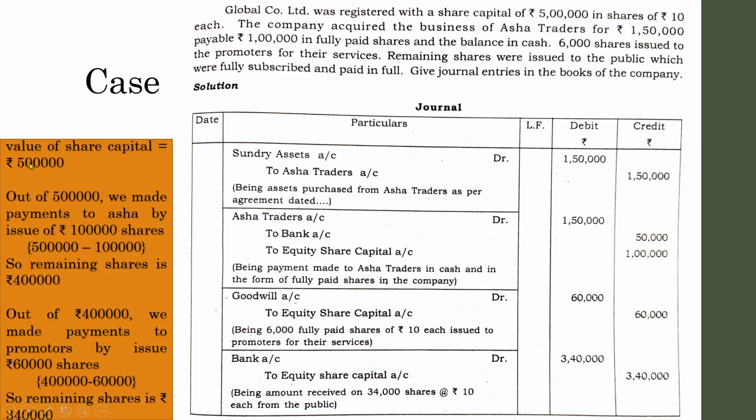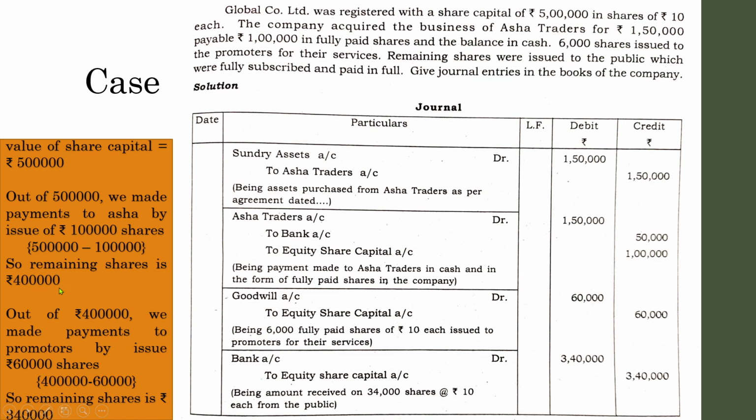Here it is mentioned that the total value of share capital is 5 lakhs. Out of 5 lakhs we made payment to Asha Traders, for the time being I am using the term Asha Traders, by issue of rupees 1 lakh shares. So out of 5 lakh shares in hand at the beginning, 1 lakh were issued to Asha Traders. So what are the remaining shares? The remaining shares in Gobal Company Limited is 4 lakhs.